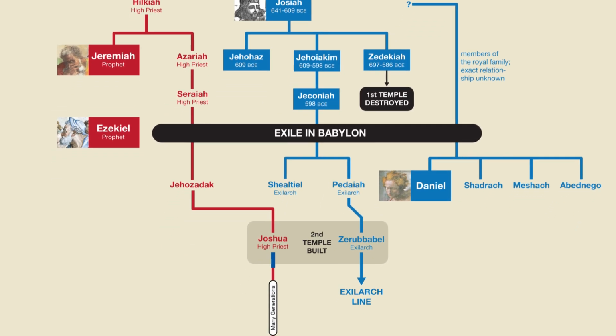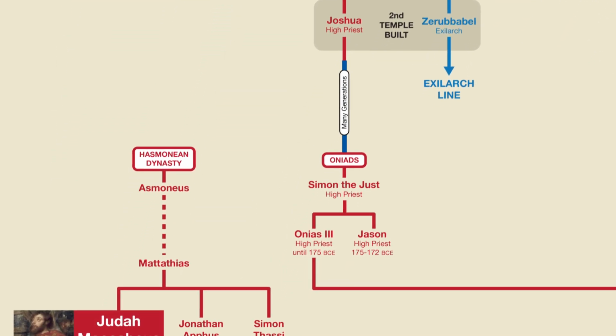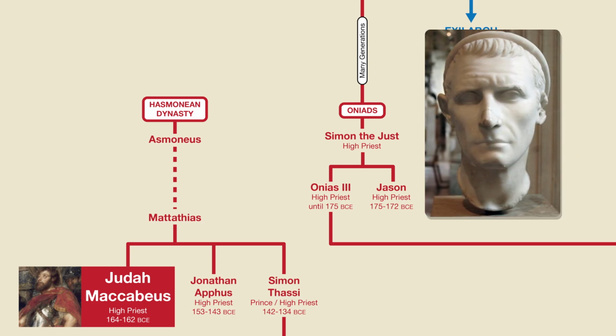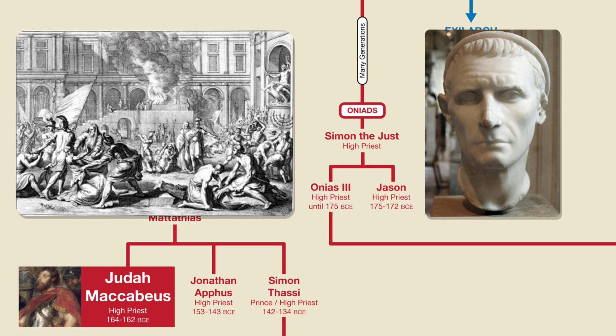If we zoom ahead several hundred years to around 200 BCE, we find that the descendants of Joshua are still serving as high priests, and that, in particular, the title is now held by a family known as the Oneids. But by this point, the foreign power controlling Judea has changed, and it is now the Greek Seleucids who are in charge. However, not all Jews were happy with the increased Hellenization promoted by the Seleucids, and things finally came to a breaking point when the Seleucid king Antiochus Epiphanes shut down the Jewish temple in 167.